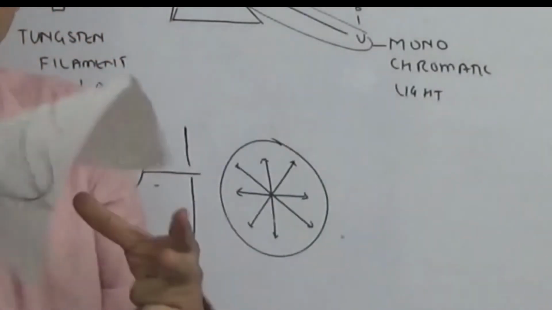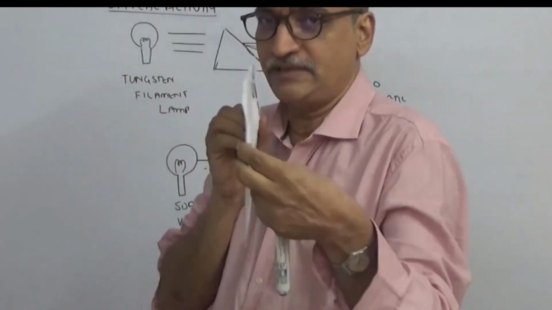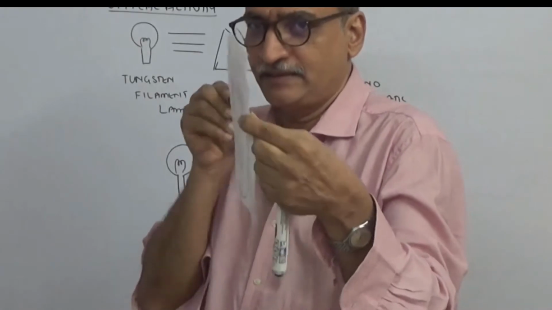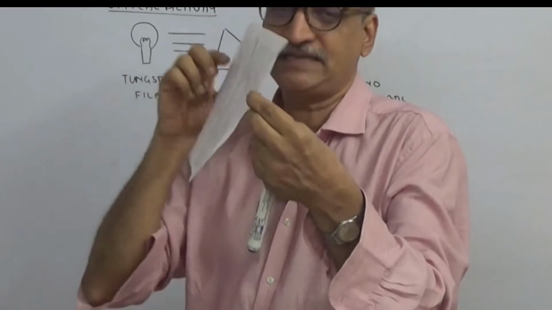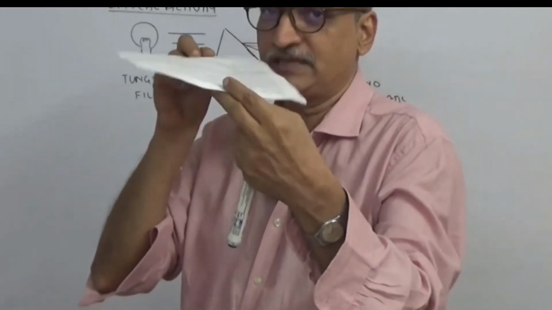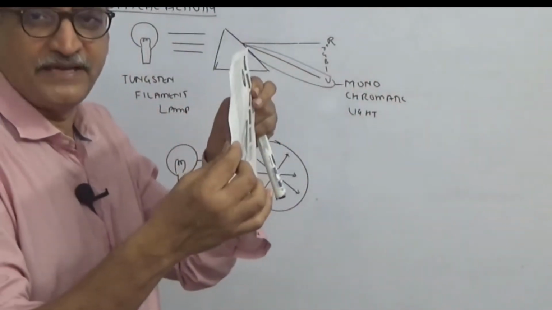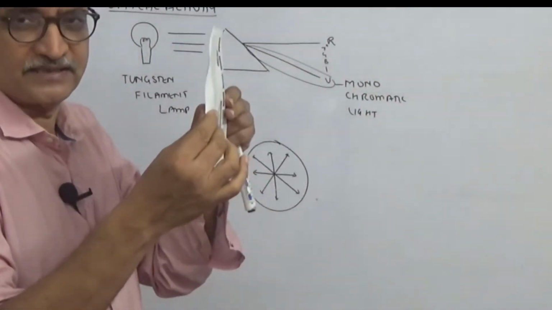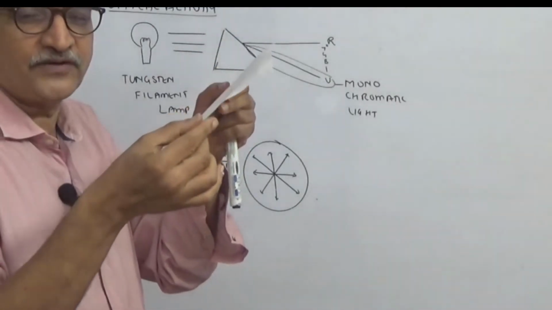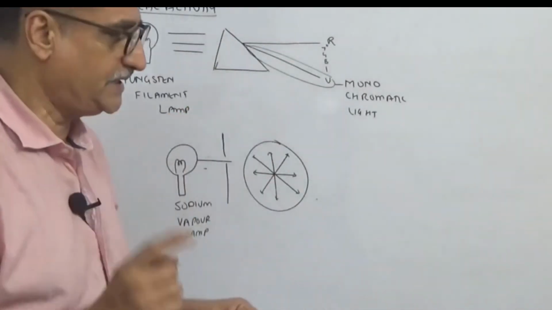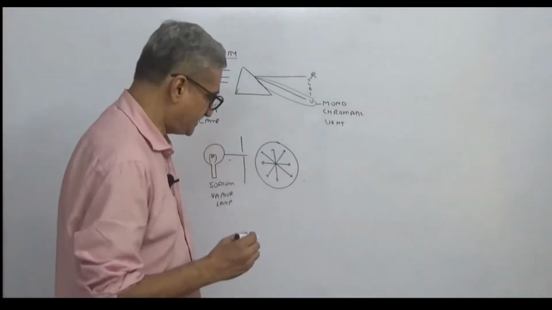Now this is light in one plane. This is in another plane. Are you understanding? Plane, as you learn in geometry of a plane. This is another plane. This is another plane. So the light in all these planes has the same wavelength, but they are vibrating in different planes. The wavelength is the same, but they are vibrating in an infinite number of planes.